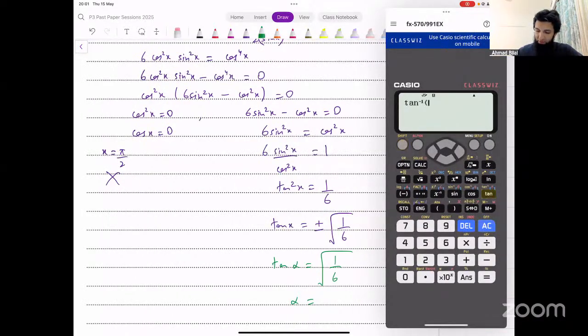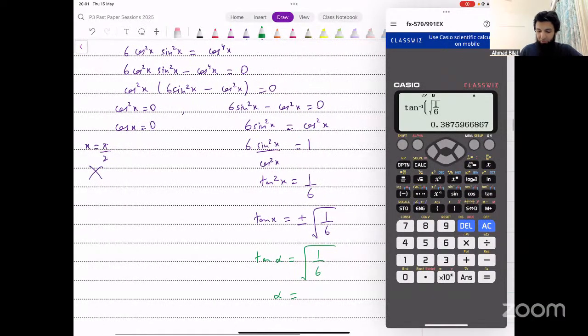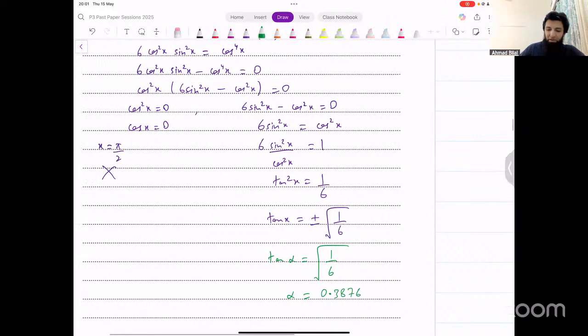Tan inverse of square root of 1 over 6 gives 0.38. So minimum 4 significant figures in your working. This is not your final answer yet, although in this case it would not matter because we're talking about first quadrant, so that will be your final answer as well. Eventually, 0.3876, that's what we're getting from this.